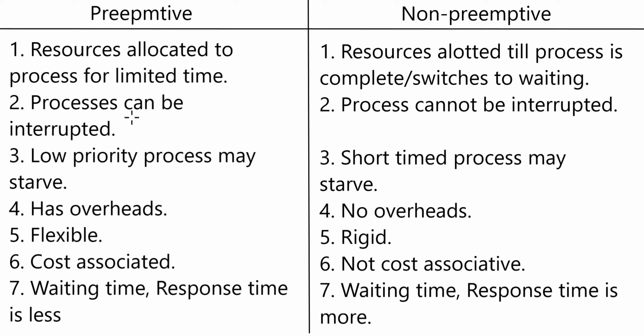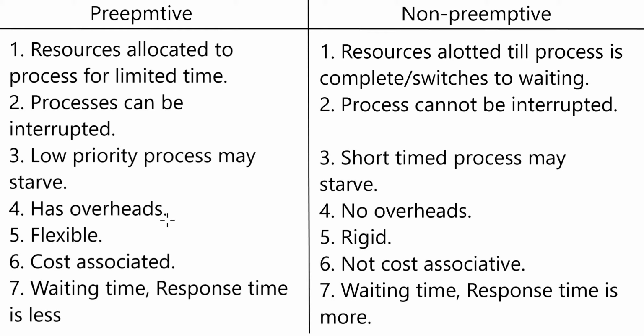Second difference is that in preemptive, processes can be interrupted because of high priority, while in non-preemptive, processes cannot be interrupted in any situation. Third point is low priority processes may starve. This is because if a low priority process is waiting in the queue for a long time, it will never be executed if higher priority processes keep coming in the queue. While in non-preemptive, short-timed processes may starve because it will always keep on executing the processes without any priority. So even if some process has a short time, it will be ignored and starved.